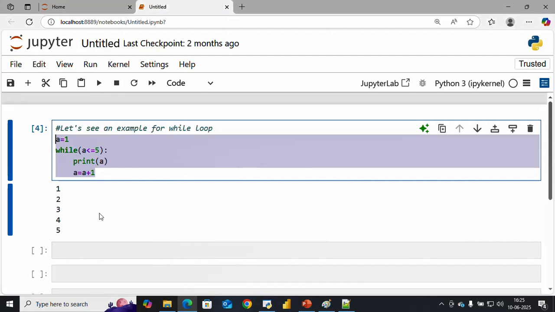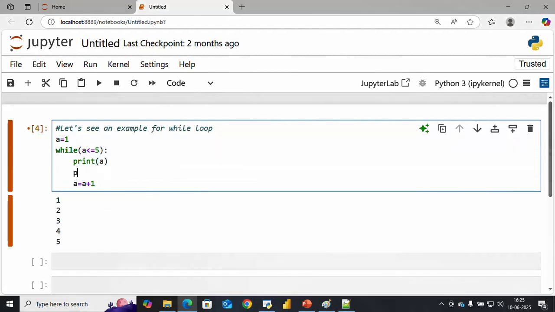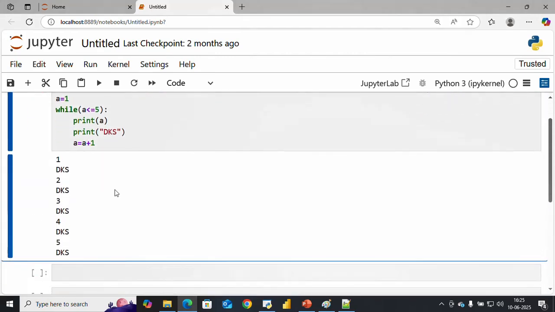Suppose I want descending order. Even if you want a message, you can give messages also, like print DKS, DK students. This we can also do.